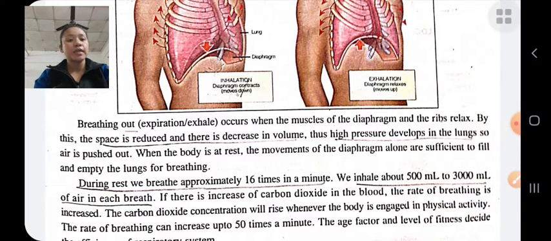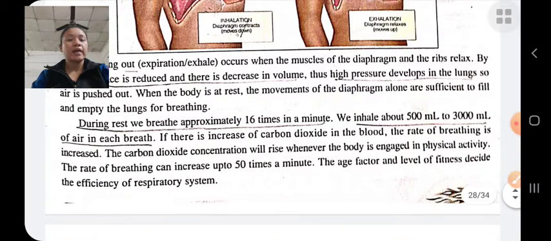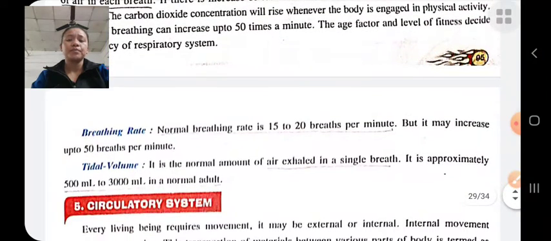The carbon dioxide concentration will rise whenever the body is engaged in physical activity. Whenever we do physical activity, carbon dioxide is released, due to which the breathing rate increases. The rate of breathing can increase up to 50 times in a minute, and age and fitness also decide the efficiency of the respiratory system.